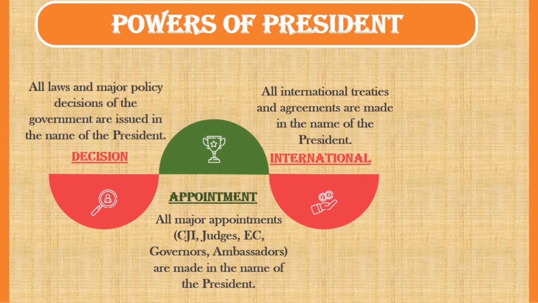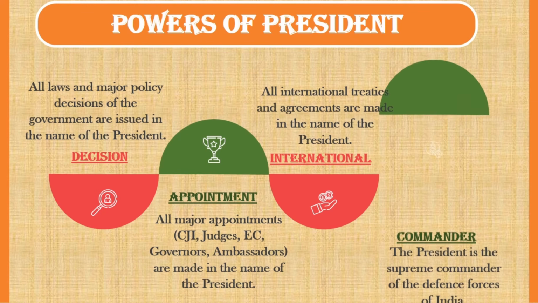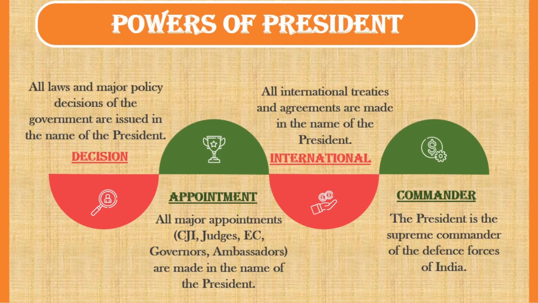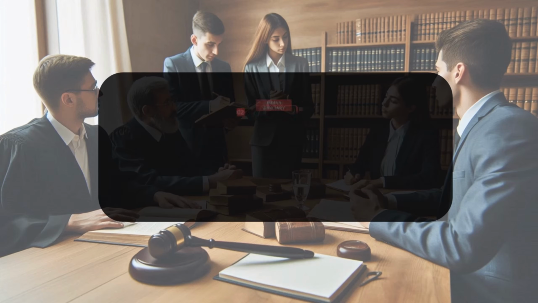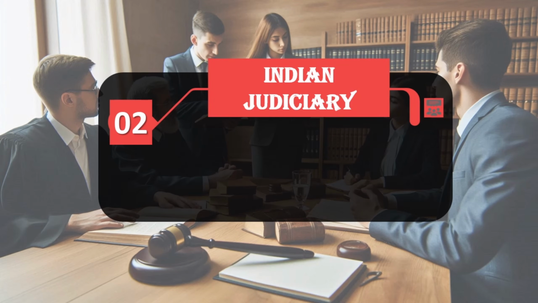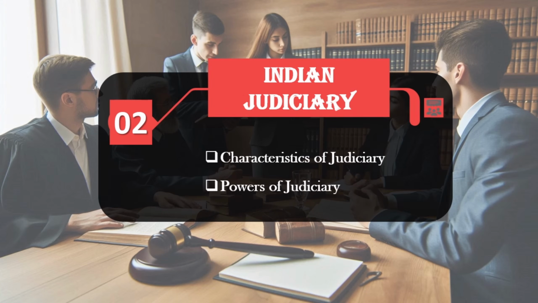All international treaties and agreements are made in the name of the President. The President is the Supreme Commander of the Defence Forces of India. It is important to remember that the President exercises all these powers only on the advice of the Council of Ministers. In the next topic, we will study third important political institution of democracy: Judiciary.